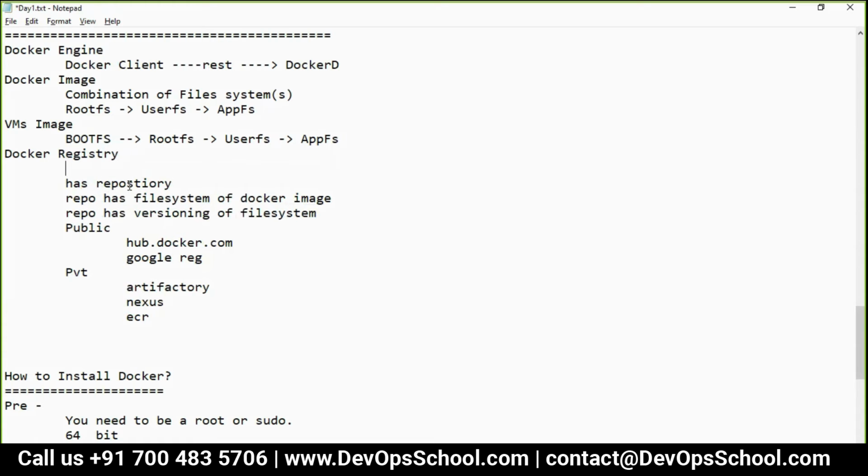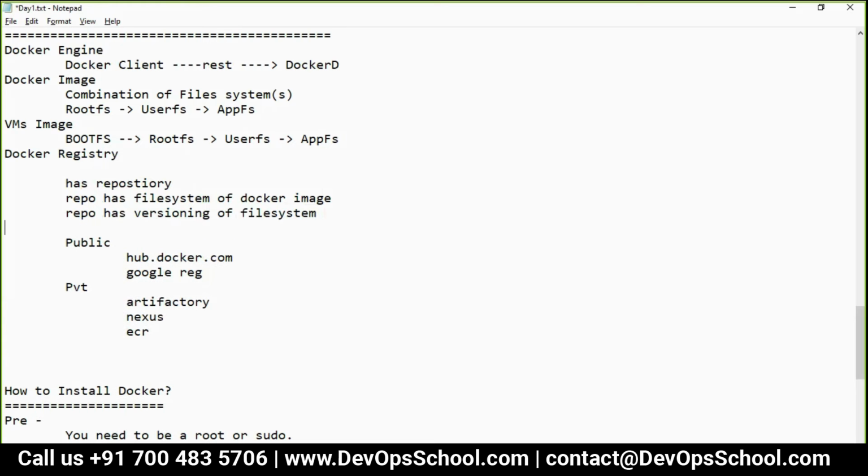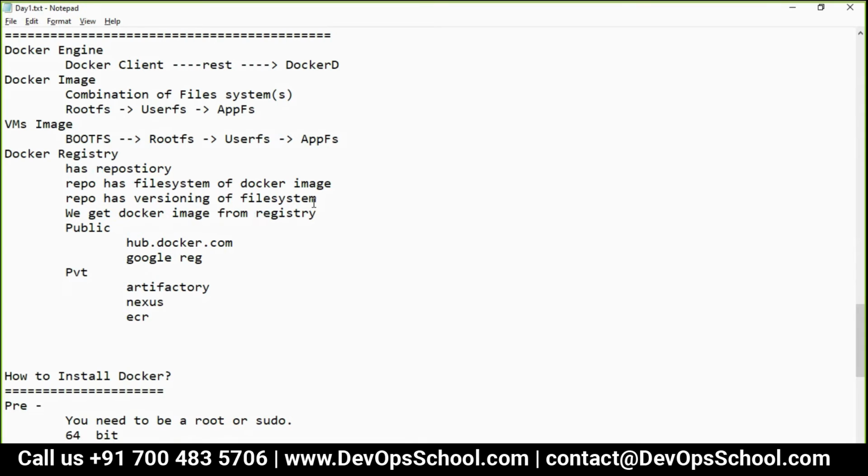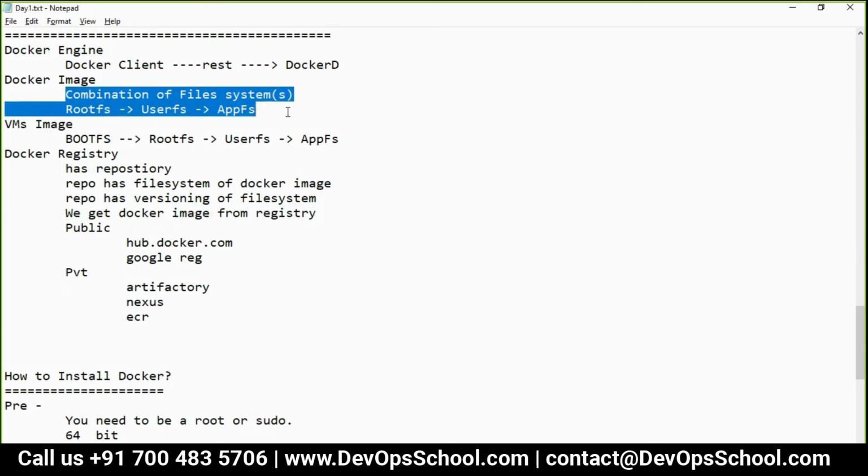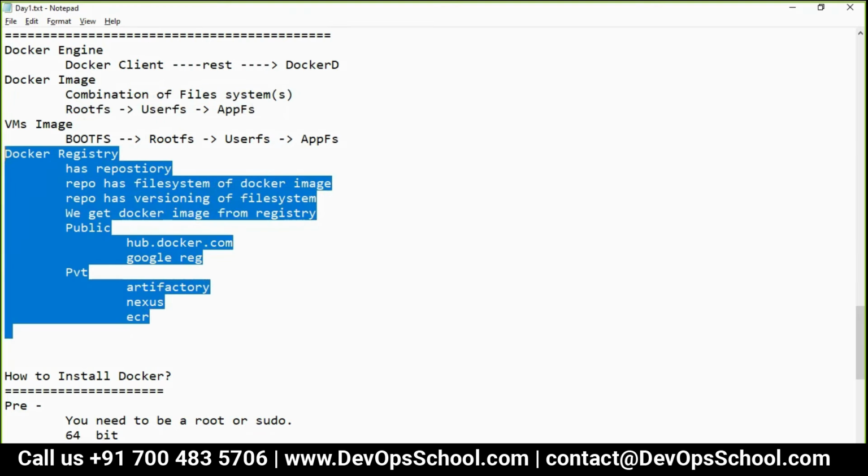A registry has a repository, a repo has file systems or Docker images, a repo has versioning, and we get the image from the registry. Simple. It's like GitHub. GitHub also has a Git repository. So Docker Hub has a Docker repository, and inside that we have multiple file systems of the image, because an image is a combination of file systems. Now, is that clear, guys?